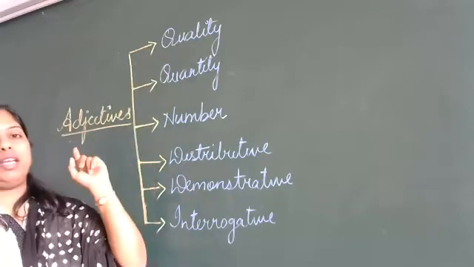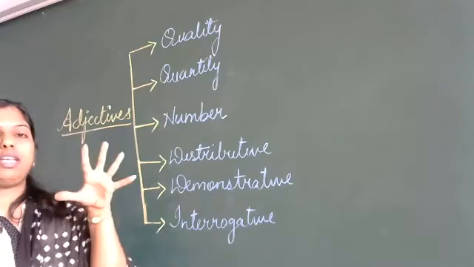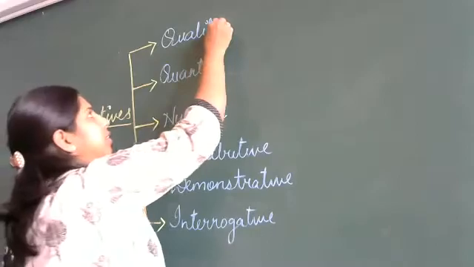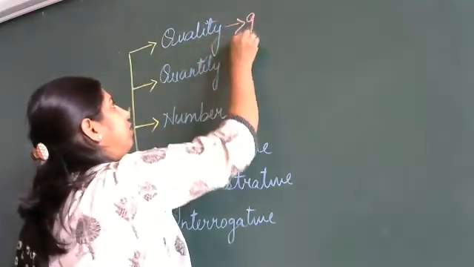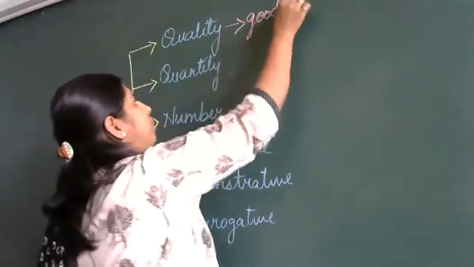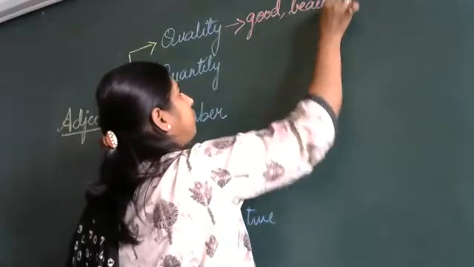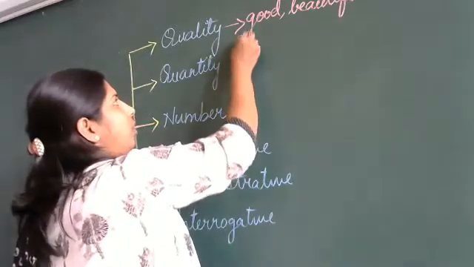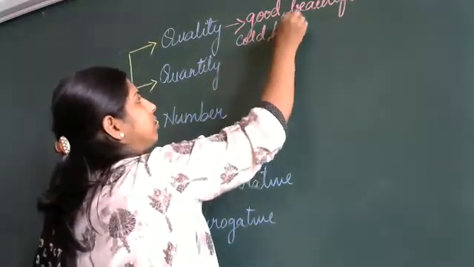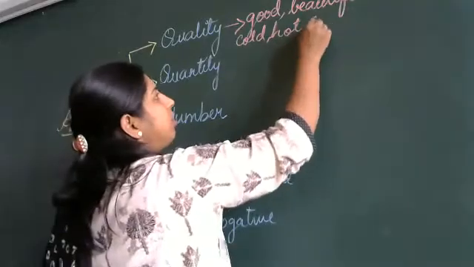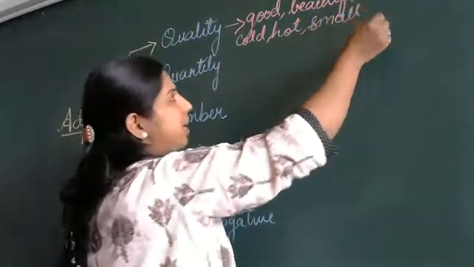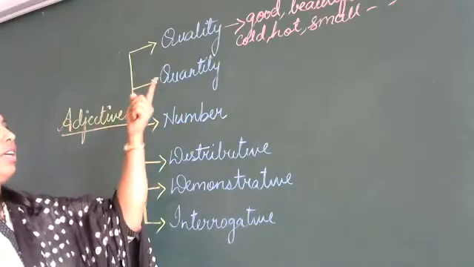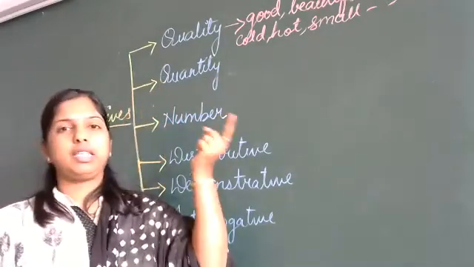Adjective of quality tells us about the qualities of a person. It describes. Examples: good, beautiful, then cold, hot, small, big, etc. There are a number of words. Okay? It describes a person or a thing.